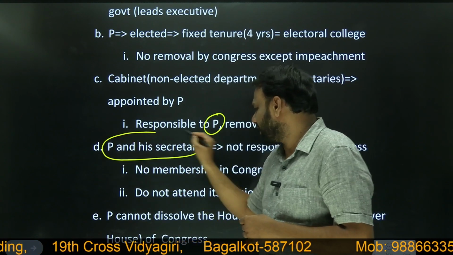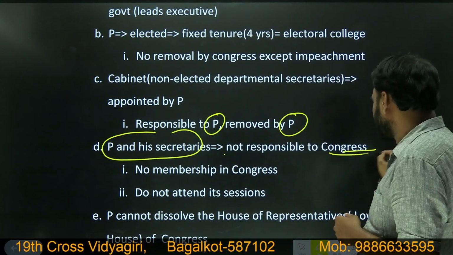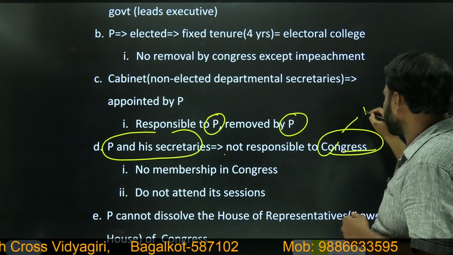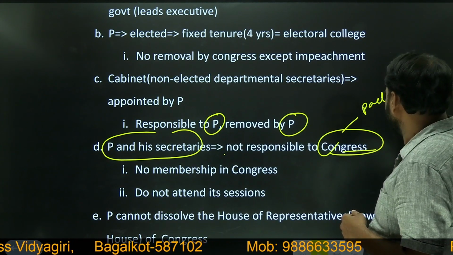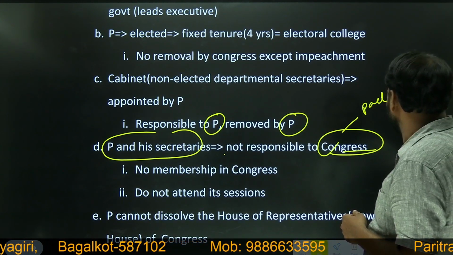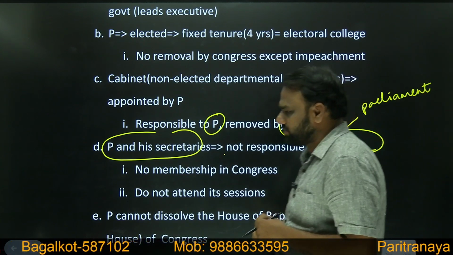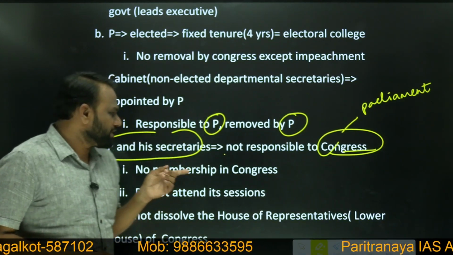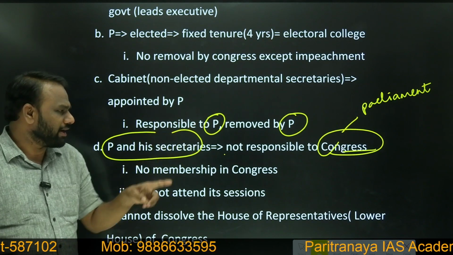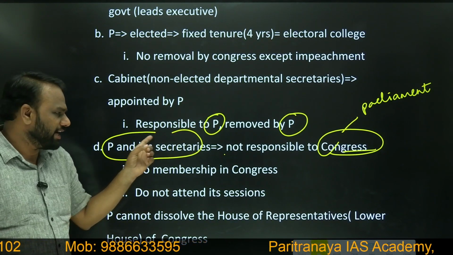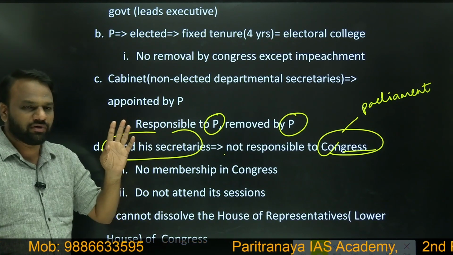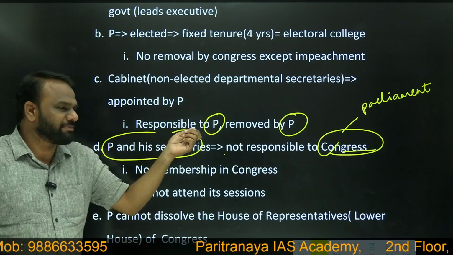Next, president and his secretaries are not responsible to Congress. Congress is nothing but, in USA, to Parliament we refer it as Congress. So in India, Prime Minister and Council of Ministers are responsible to Parliament, but in USA, President and his secretaries are not responsible to Congress. So they need not work as per the expectations of the Congress.